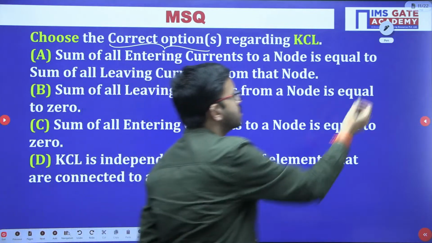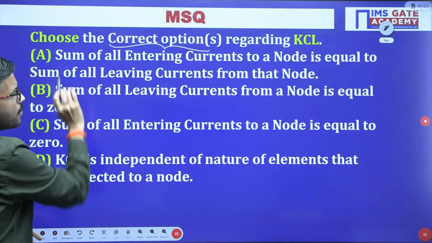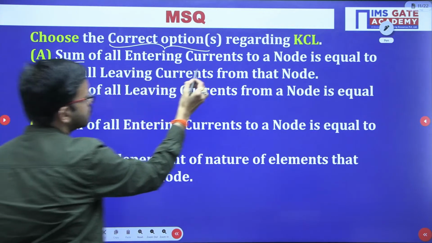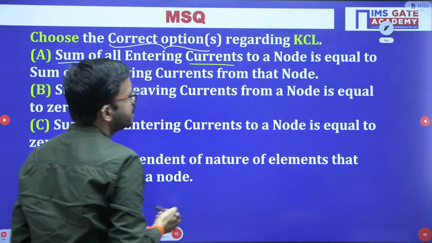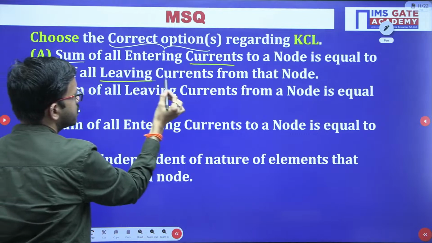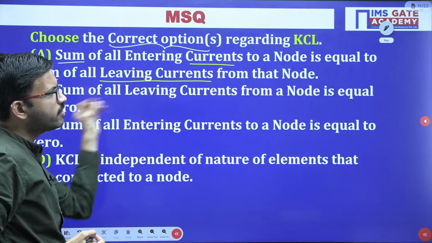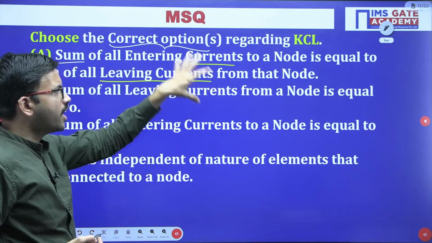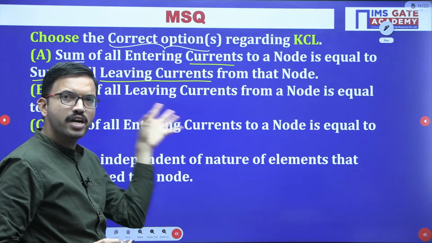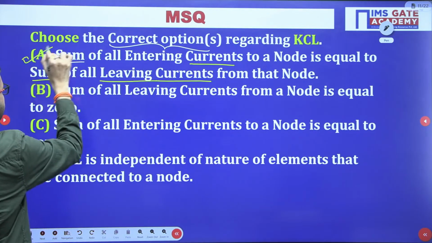Choose the correct option or options regarding KCL. So here, option A: the sum of all entering currents to a node is equal to the sum of all leaving currents. Yes, this is the first point we have discussed. In whichever branches currents are entering, we have to sum those currents, and in whichever branches currents are leaving, we have to sum. So those two will balance. Yes, option A is correct.